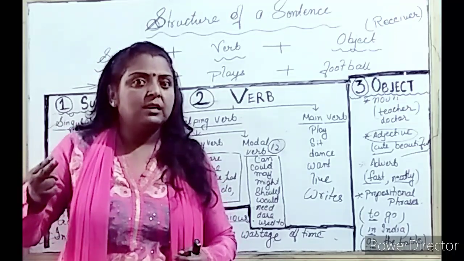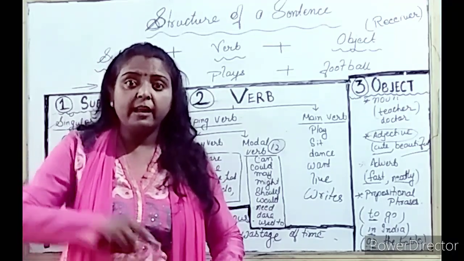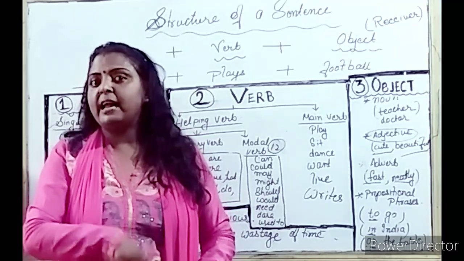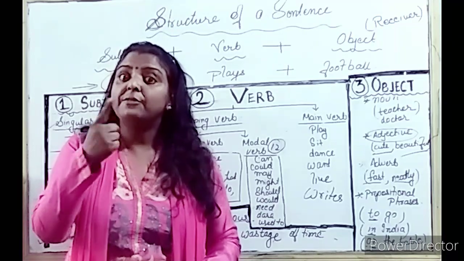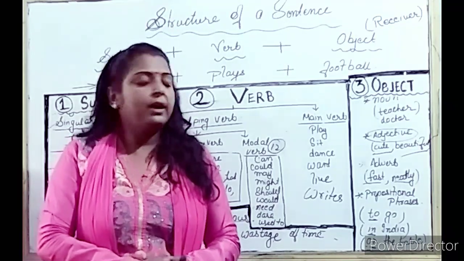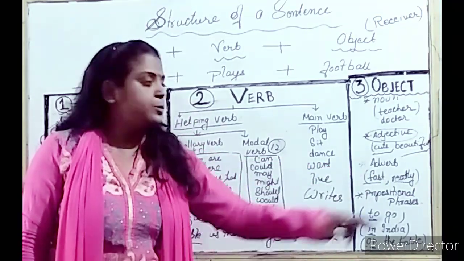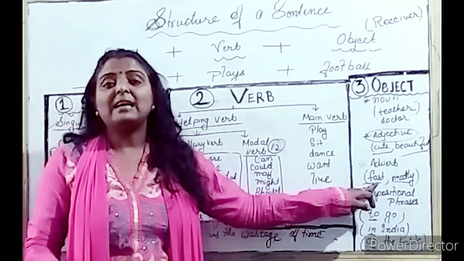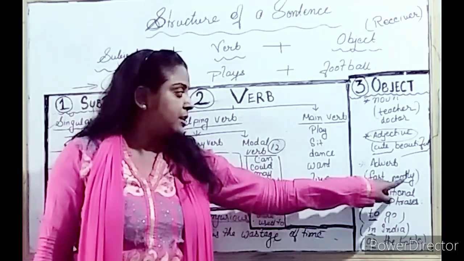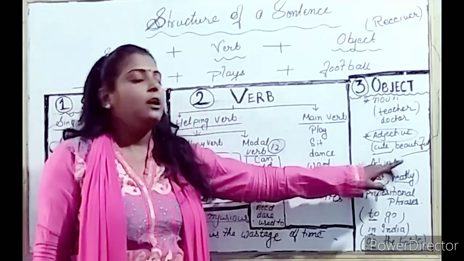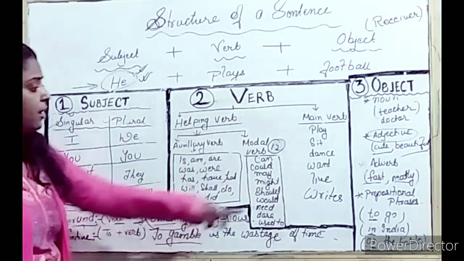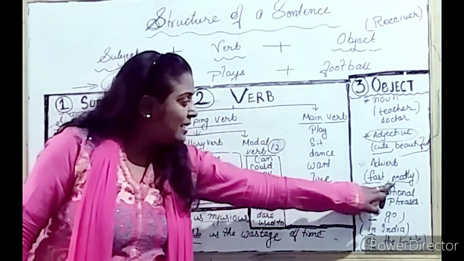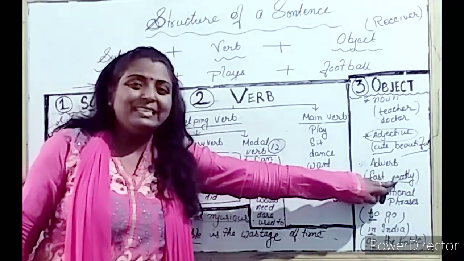Let's see an example. He runs fast. How does he run? वो कैसे दौड़ता है? तो fast दौड़ता है. तो fast क्या है? Adverb है. Fast is an adverb because it is telling how that person runs. कैसे वो बंदा दौड़ता है. Okay? So you can use the adverb fast as an object. Another word is neatly. So let's see how to frame a sentence. Ramesh writes neatly. So we have used neatly as an object.